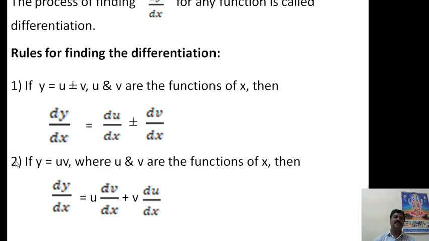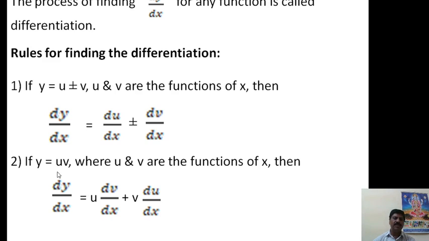Then coming to the second rule, if y is equal to u into v, it is a product of two functions, therefore it is called the product rule. Where u and v are functions of x, then dy by dx is equal to u as it is times dv by dx, plus v as it is times du by dx.